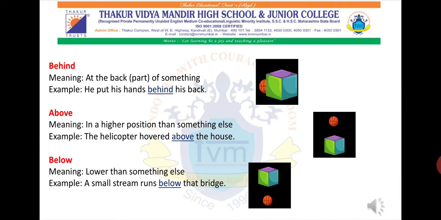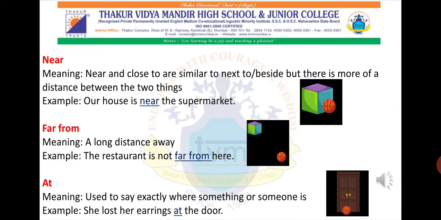We have a few more examples which indicate preposition of place, and I am giving you a gist of words that are prepositions of place, so you all can note it down, and you can also write what each is used for. Okay, these are the last three left that indicate preposition of place: near, far from, and at.